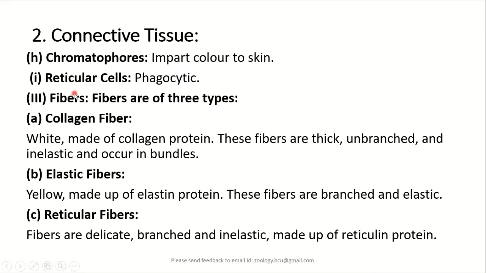Then we may also find different types of fibers in the connective tissue. That is collagen fiber, which will be white in color because it is made up of collagen protein. The fibers of collagen protein are very strong, thick, and unbranched. And they are rigid fibers. They are not elastic, and these fibers also occur in bundles. So thereby we can easily identify collagen fibers.